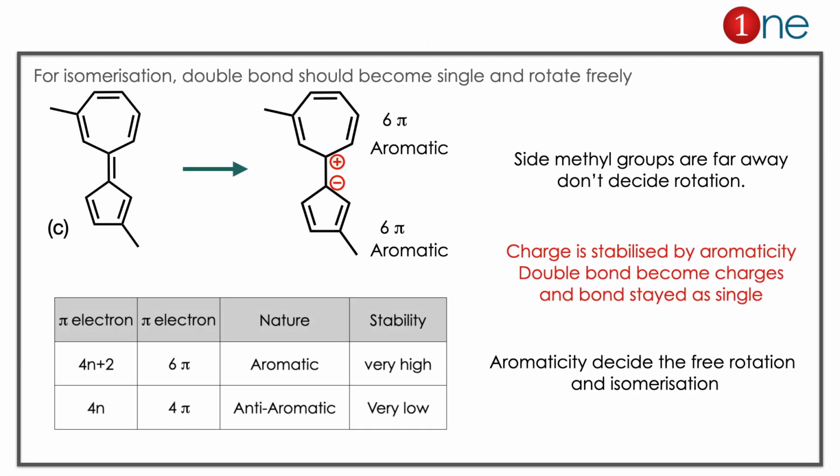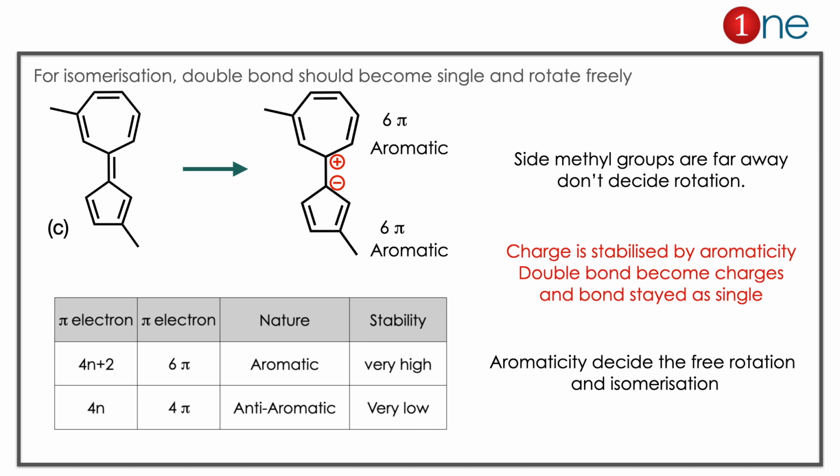The starting material has a variety of compounds. For isomerization, double bonds would become single and rotate freely. Here we take choice C and analyze it. The charge has to be stabilized. Here the double bond has to become single, and for that you have to stabilize the charges. How can the charge be stabilized here? Here it is by aromaticity. So we separate the charges, positive and negative. One side goes positive, another side goes negative. If you create an aromatic system on both sides, the charge will be stabilized.